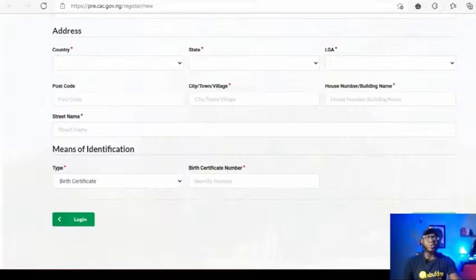An email to verify your email. You're going to get an email in your box to verify your email. Then you can proceed with logging in. And when you want to log in, you click on the login button.